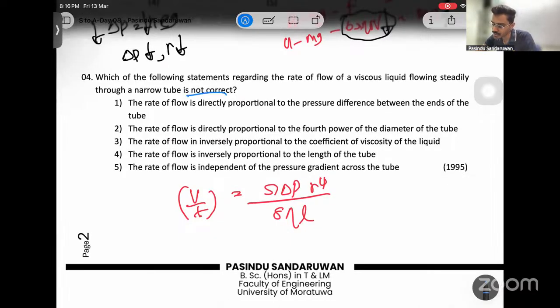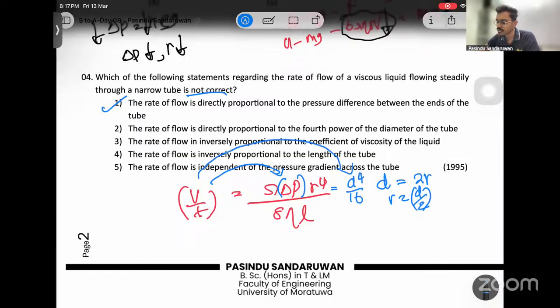Which of the following statements is not correct? The rate of flow is directly proportional to the pressure difference between the ends of the tube. Delta P is the pressure difference, so it is directly proportional, that is correct. The rate of flow is directly proportional to the fourth power of the diameter of the tube. It is proportional to the fourth power of radius, and diameter means 2 times radius, so radius is d over 2. If you apply d over 2 instead of r, you get d to the power 4 over 16. So still you have a fourth power. That's a correct statement.